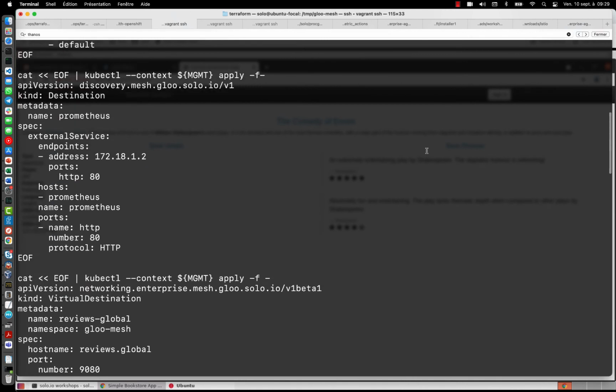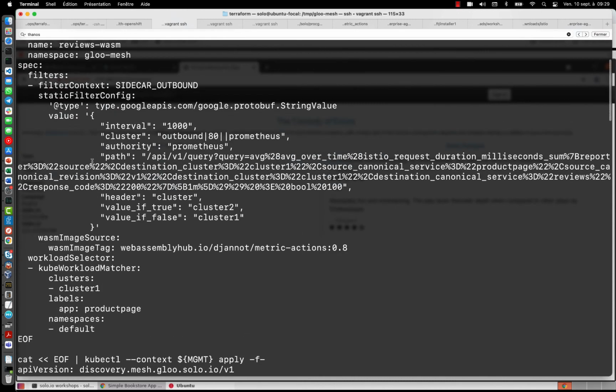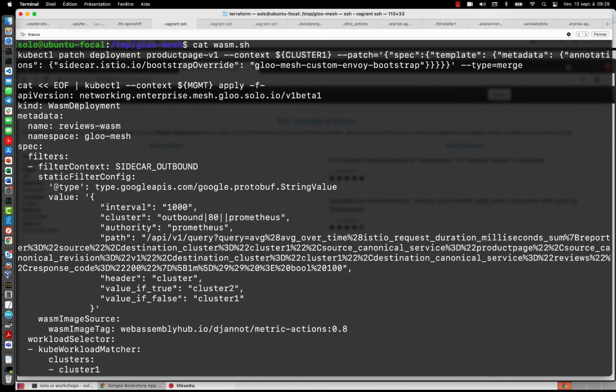We will create this destination that will allow Gloo Mesh to create a service entry, and Istio will use this service entry to let Envoy know how to contact Prometheus. We are also going to create this WASM deployment.